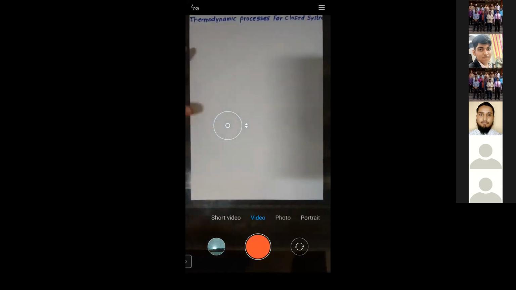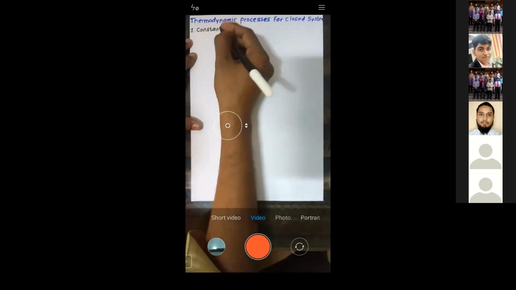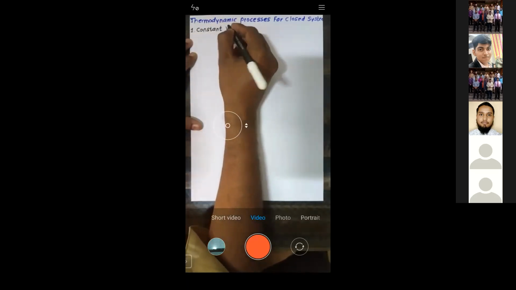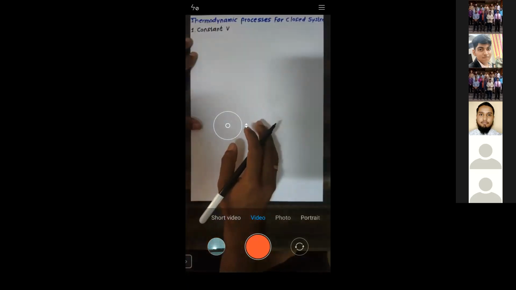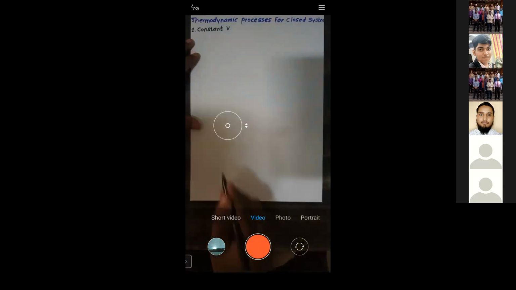Okay, now I will start with the first process. The first process is called the constant volume process. Or we can also start with the constant pressure. Anything we can start, let us start with the first.